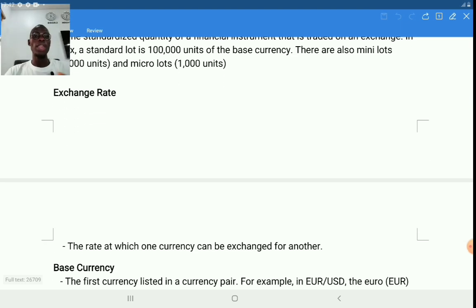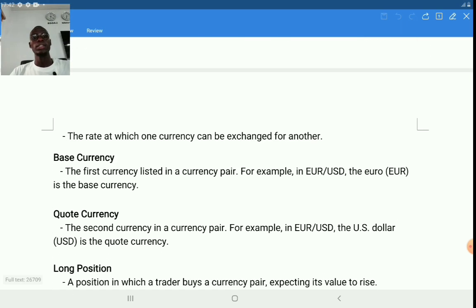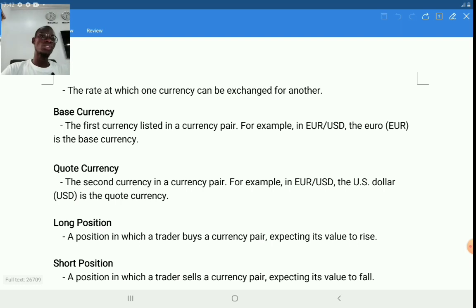Then we have exchange rate, the rate at which a currency can be exchanged for another. We have base currency. The first currency in a currency pair is called the base currency. In a currency pair like GBP USD, GBP becomes the base currency, and there is a quote currency. The quote currency is the second currency in a currency pair.